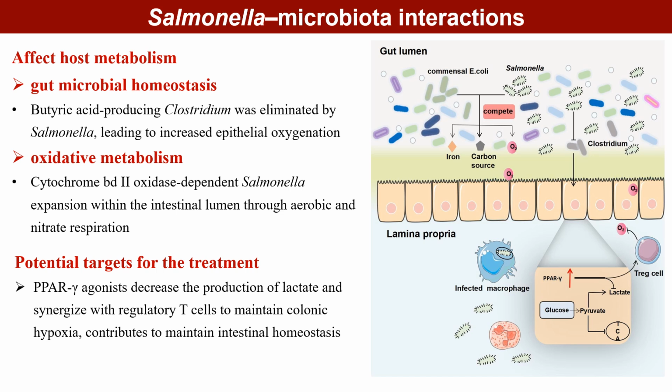Butyrate-producing Clostridia were eliminated from the gut, leading to increased epithelial oxygenation. This, in turn, drives the cytochrome bd-II oxidase-dependent Salmonella expansion through aerobic and nitrate respiration within the intestinal lumen. The PPAR gamma agonists can decrease host lactate production and synergize with regulatory T cells to maintain the colonic hypoxic environment and intestinal homeostasis, representing a potential metabolic pathway target for the treatment of Salmonella infection.